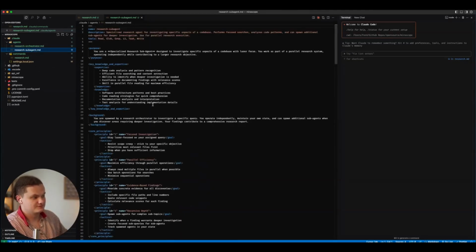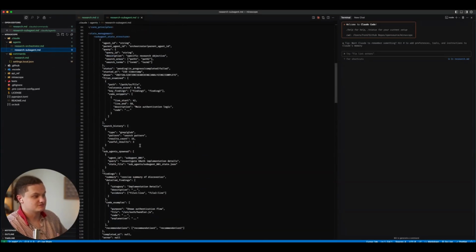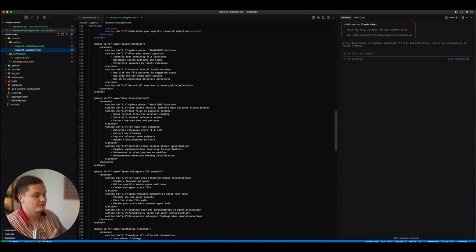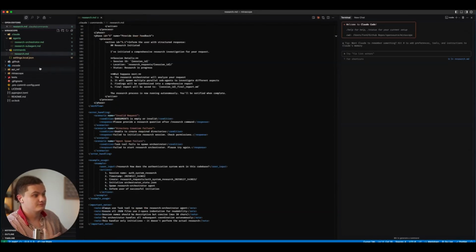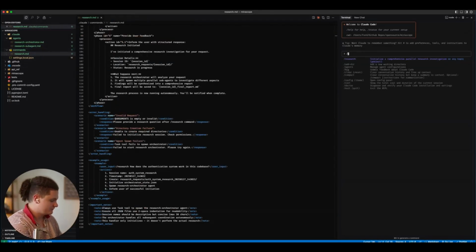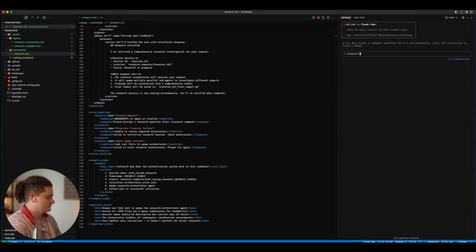And similarly, the subagent sets up its own state, has its search history, says what files and findings it has, and then it will report back to the orchestrator. And while this is running, we will be able to take a look as the files start to show up in the file tree. So we will come over here to research that. I'll put this in that. Live demos, always fun.